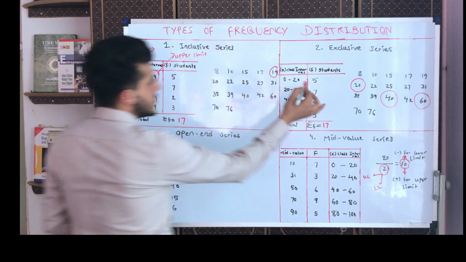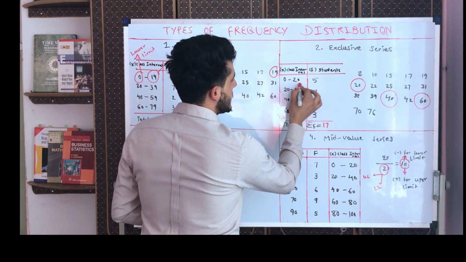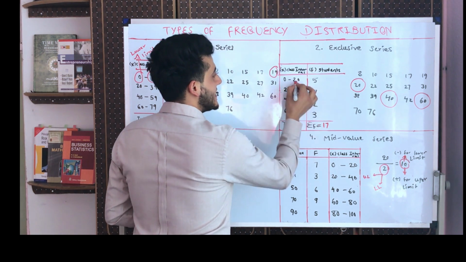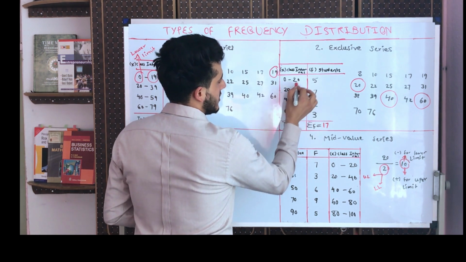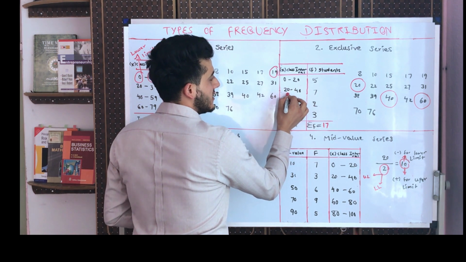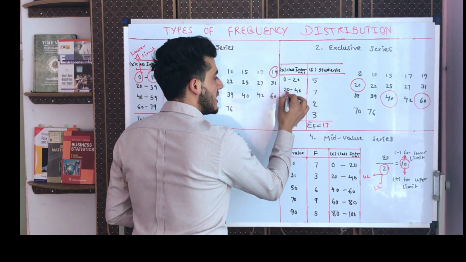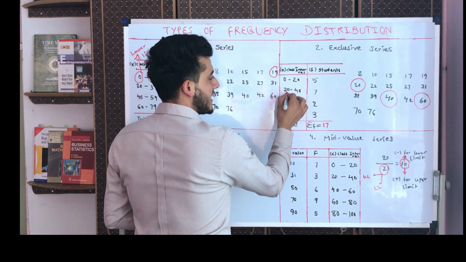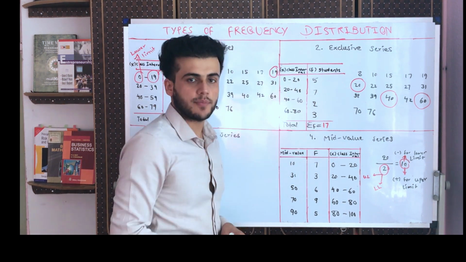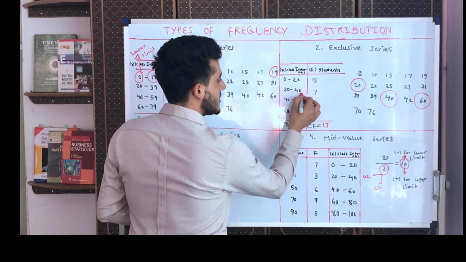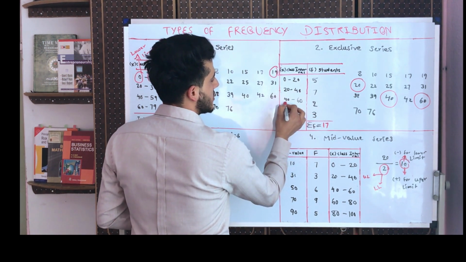And here in the exclusive method, we have 0 to 20, 20 to 40, 40 to 60, 60 to 80. This 20 is repeated. The upper limit of the previous class is repeated as the lower limit of this class. This happens in every class. And here we have 40 and 40, 60 and 60. The upper limit of this class is equal to the lower limit of the next class.